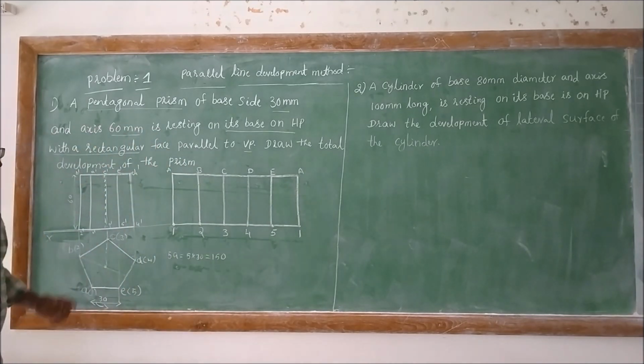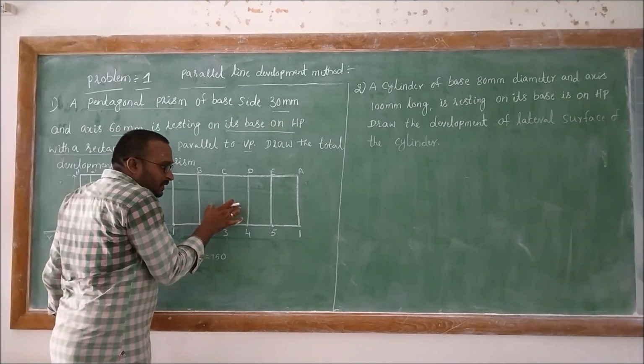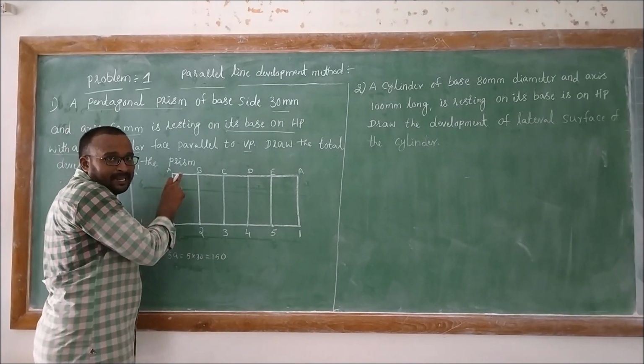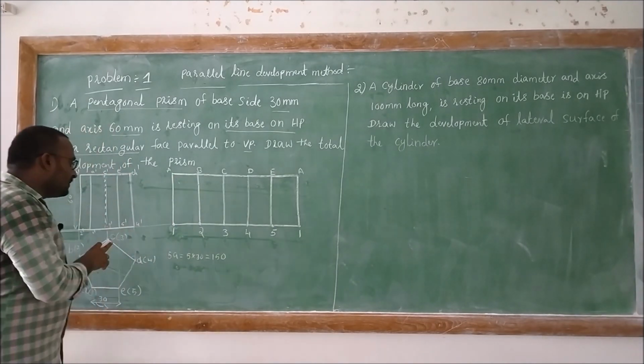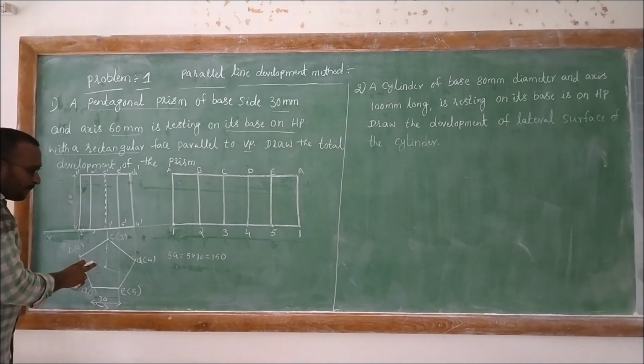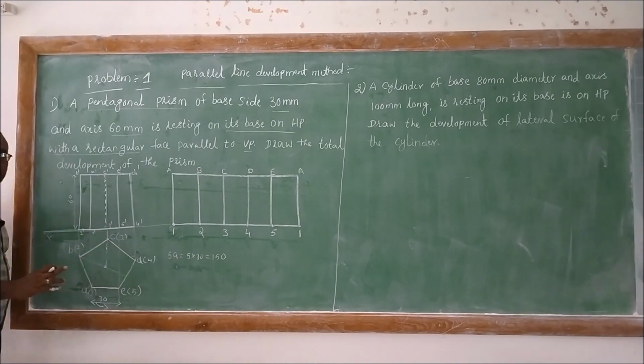Right? The conventions of the development of surfaces: whenever we are going to develop the surface, we must represent the capital letters. In earlier cases, front view was a lowercase letter with a dash, top view a lowercase letter, and side view a lowercase letter with a double dash.